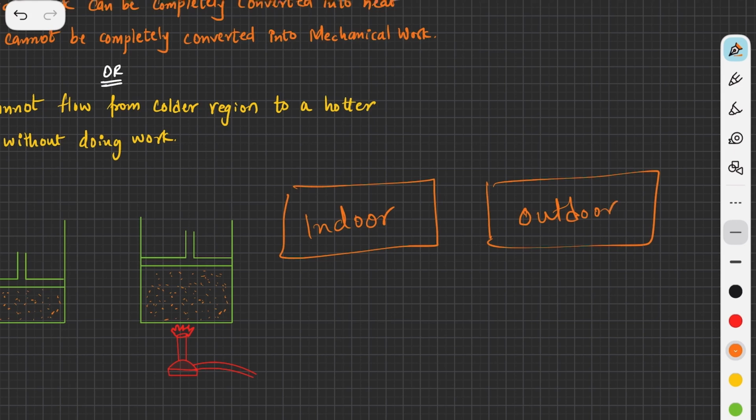The indoor unit and outdoor unit are connected through pipes, through copper pipes, and we can discuss all those, why copper pipe, why it is capped, all those things in a different video. But here what I would like to highlight is that the indoor unit blows air from the bottommost portion of the air conditioner or a refrigerator as well.